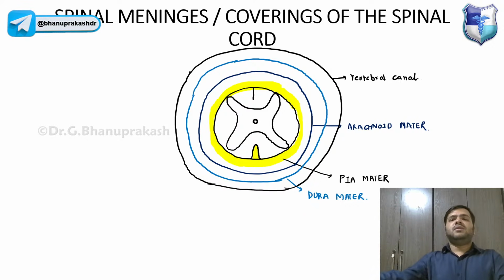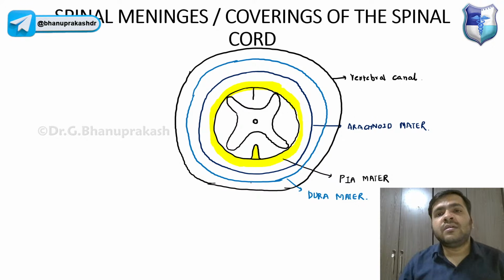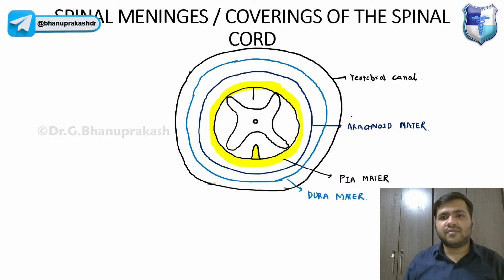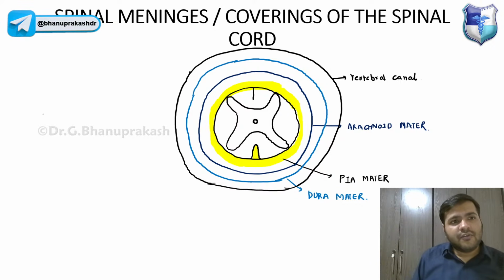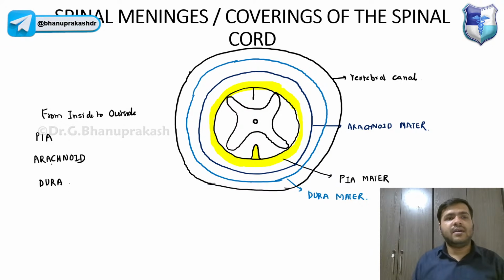Now in the vertebral canal we have the spinal cord, right? In the transverse section of the spinal cord, from inside to outside, guys, you already know we have pia mater, then arachnoid matter, and then dura mater.